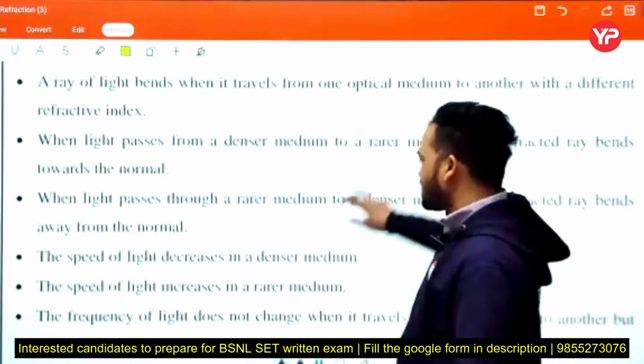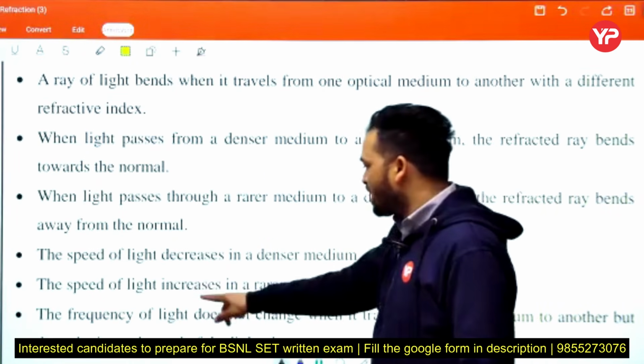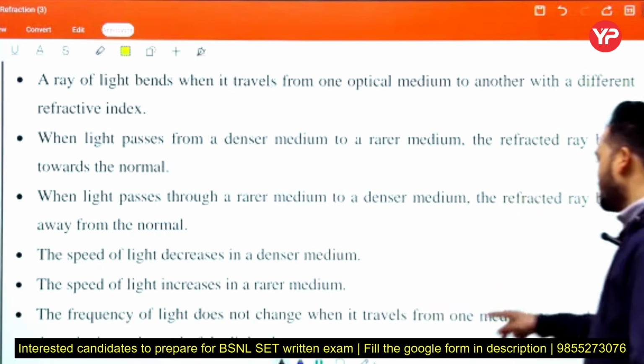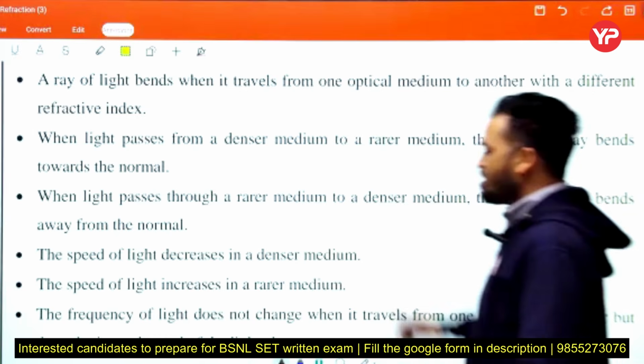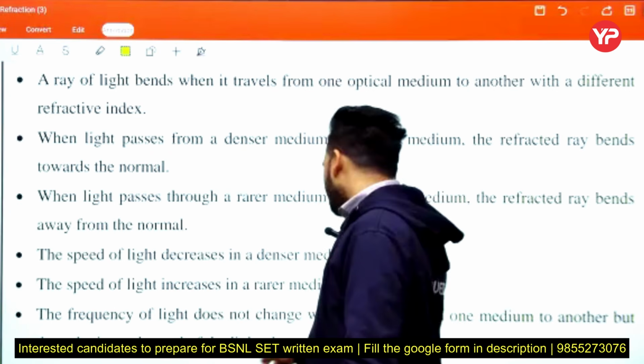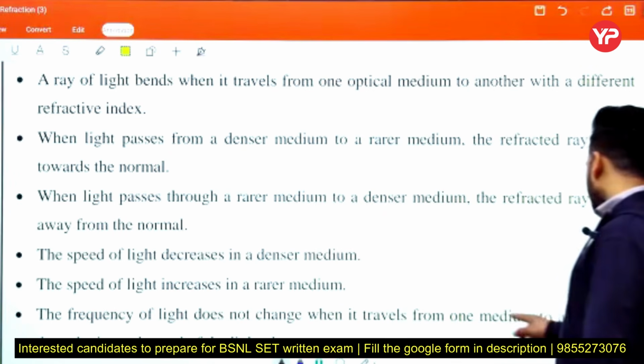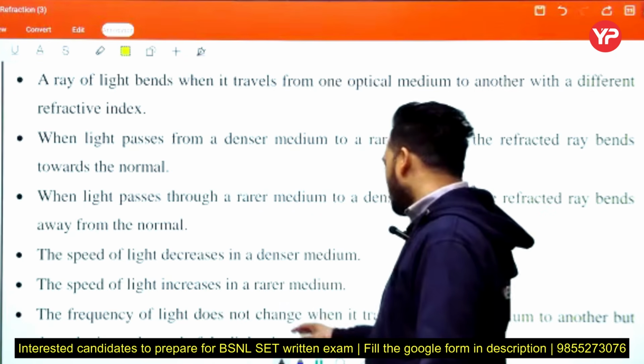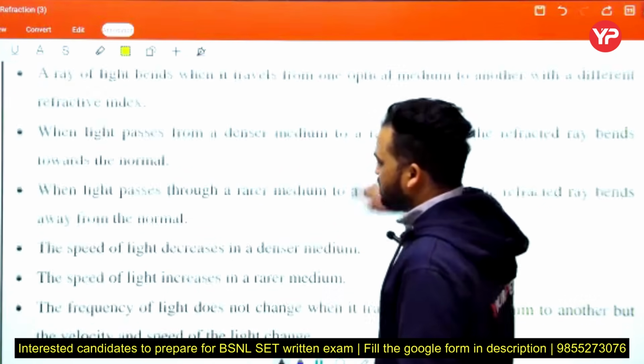The speed of light decreases in the denser medium. The speed of light increases in the rarer medium. The frequency of light does not change when it travels from one medium to another, but the velocity and speed of the light change. Okay, frequency does not change.